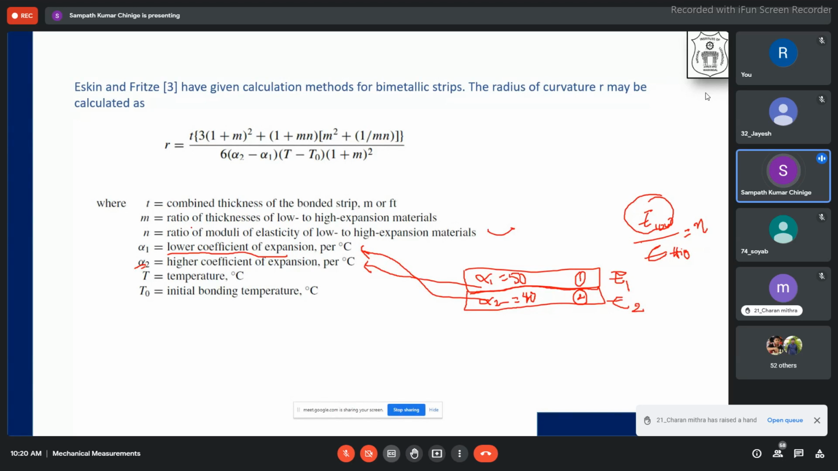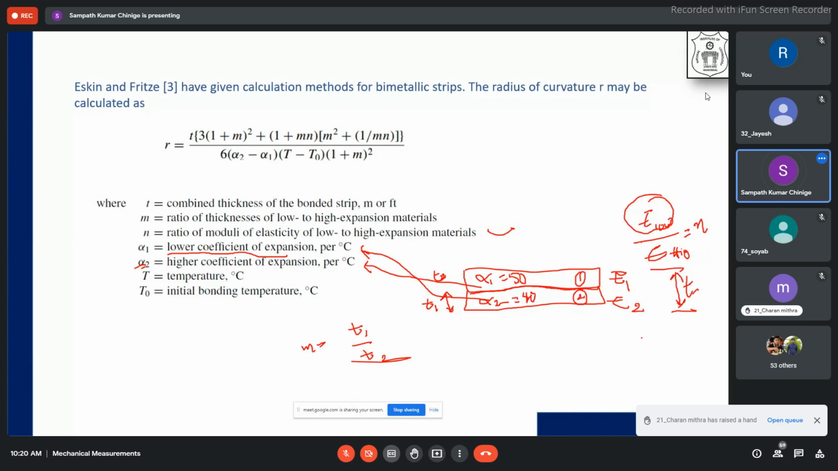And then the ratio of thickness of low to high expansion material. In these two materials, whichever has the lower expansion is alpha 1, so in this case your T1 is this, because it has a lower expansion. T1 is this, T2 is this. So T1 by T2 is your ratio, because here alpha 2 is the lower coefficient of expansion, therefore corresponding to this I keep it as T1 and T2. Capital T is the combined thickness of the bonded strip, the total thickness.